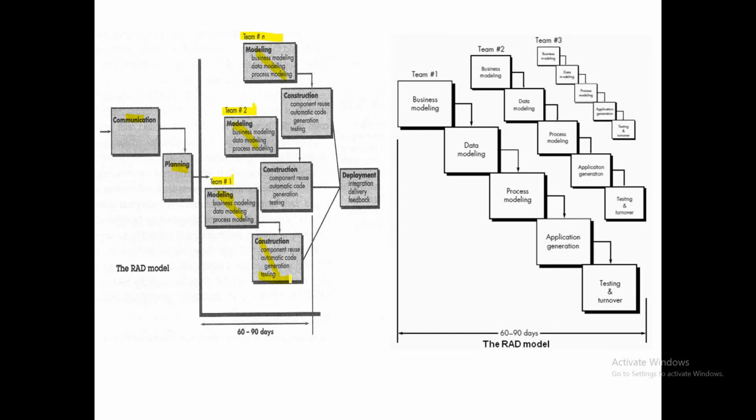Unit testing will be finished over here. Once the construction by each team, team 1, team 2, team 3, is over, here we will do integration. In this phase, we will do integration testing and system testing. Once all this testing is clear, we'll go for the deployment phase. Since you want the entire product to be developed within this shorter duration, the task can be divided among multiple teams, and multiple teams will work in parallel. They will model in parallel, the construction process will be in parallel, then the integration will be there, delivery and